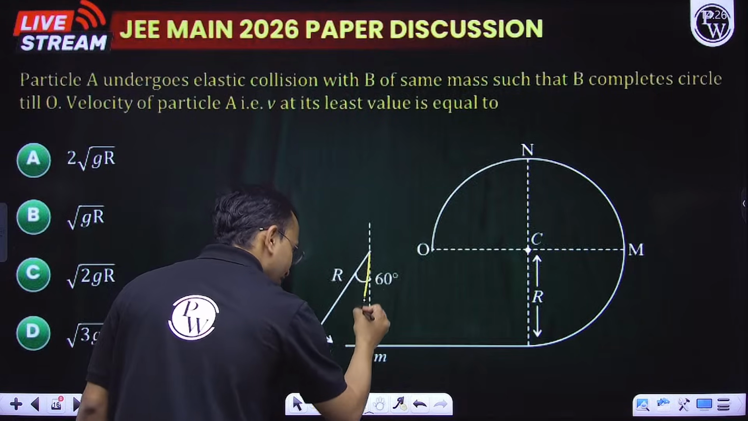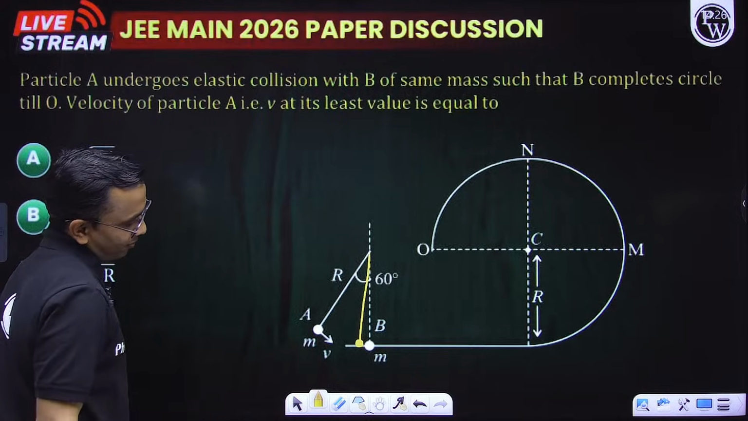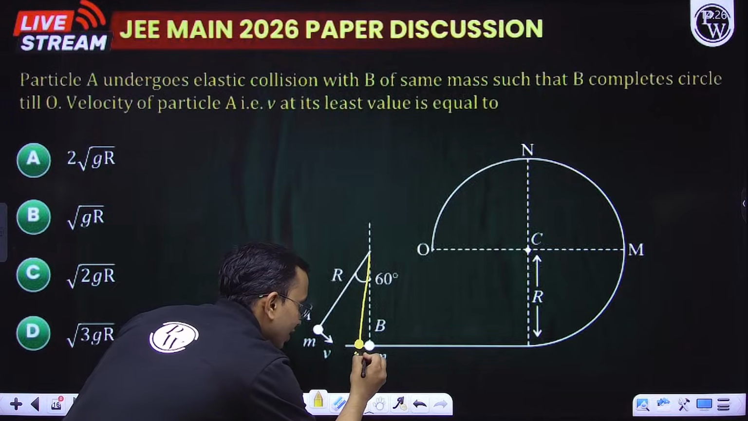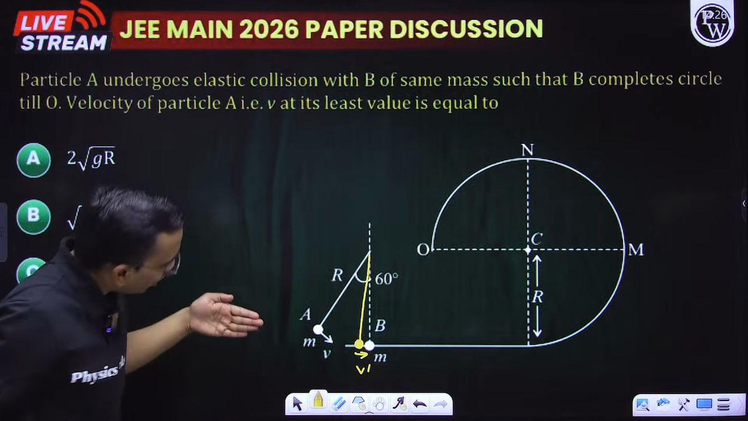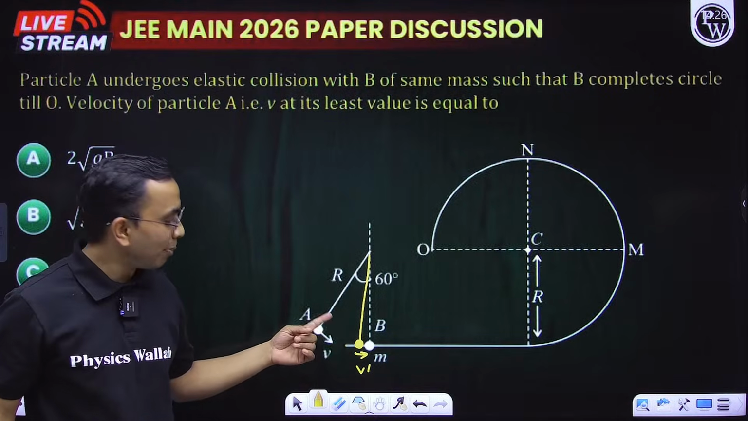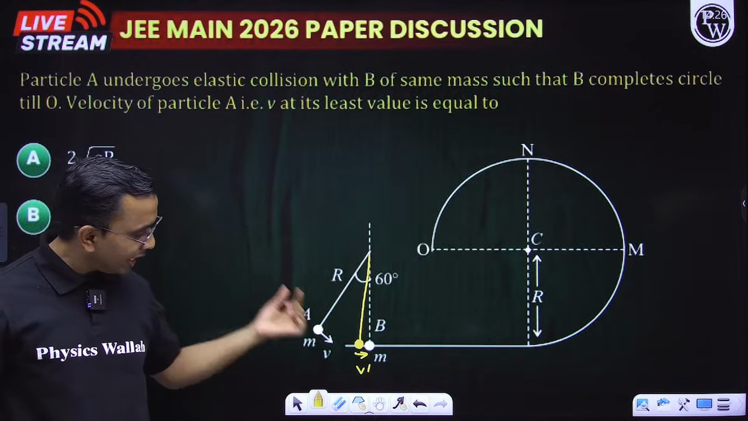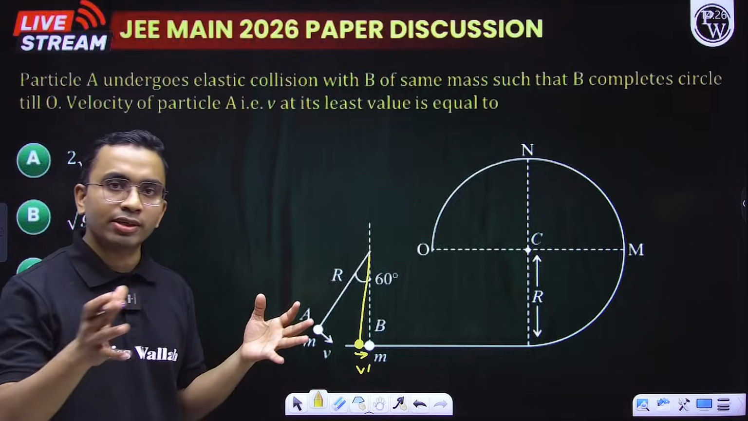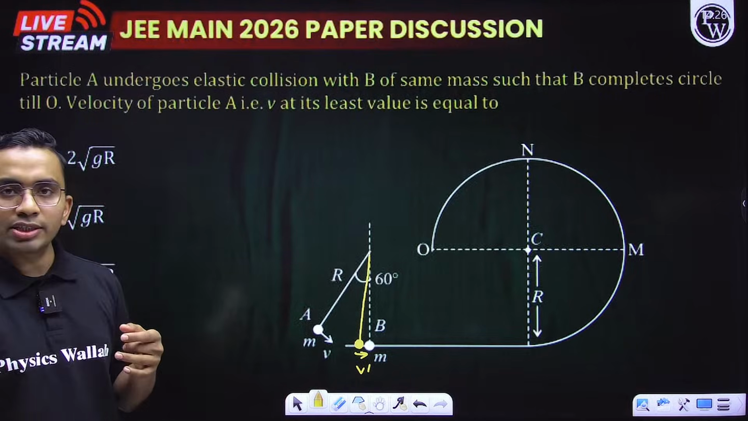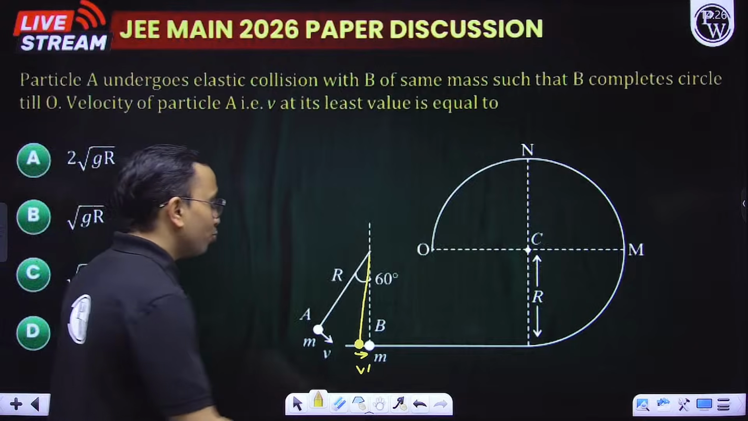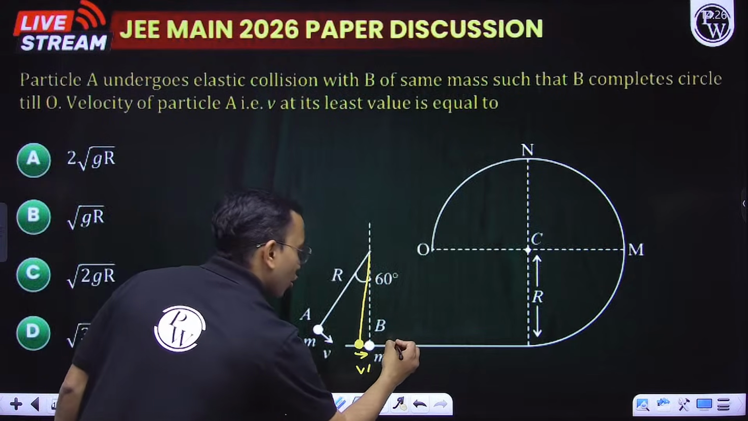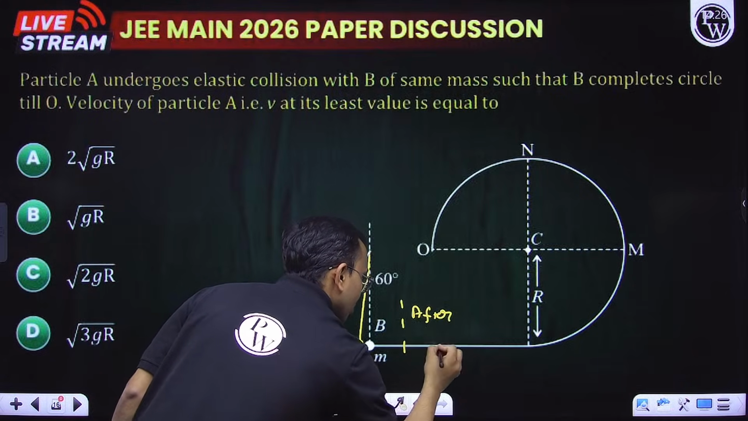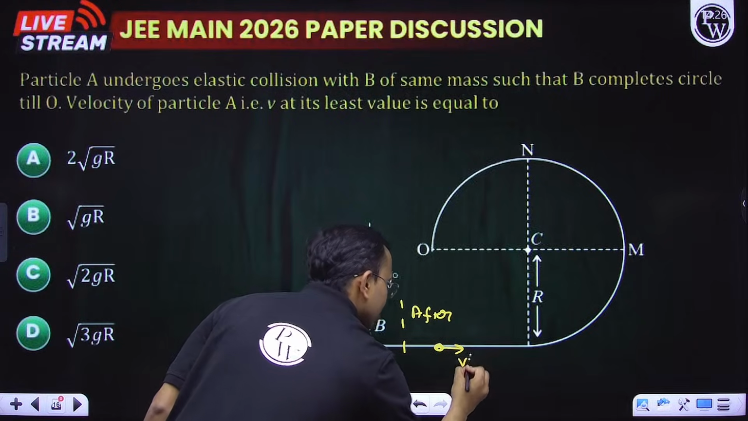So when this A will come here, it will be having some velocity. Let us take here some another velocity V dash. Now it will strike B. After striking, what will happen? Velocity of B will become V dash and A will come to rest. This is what happens in head-on elastic collision. Velocities will get interchanged when the masses are same. So B will have V dash. After collision, B will go with velocity V dash.